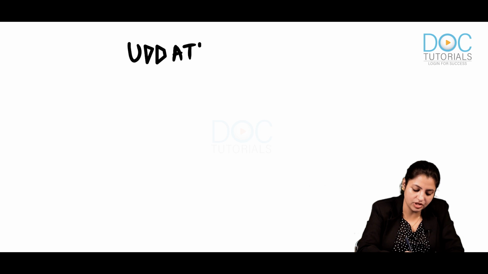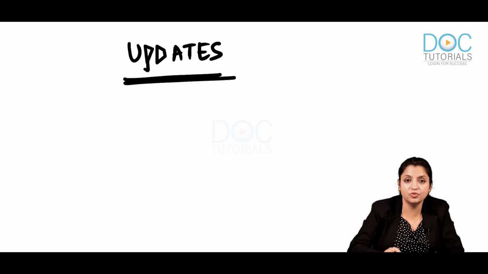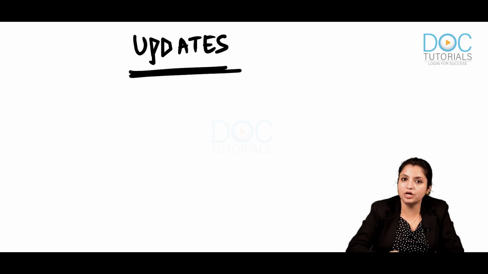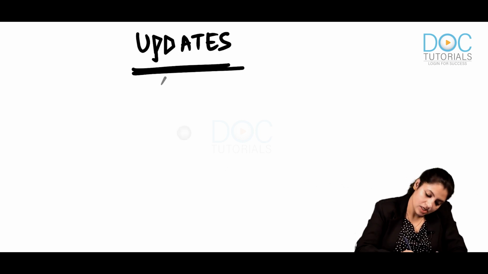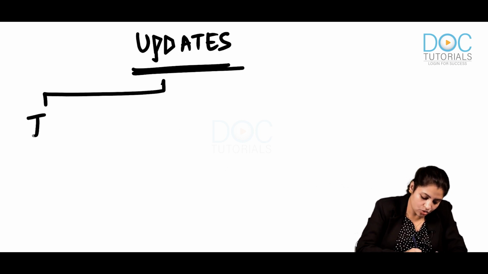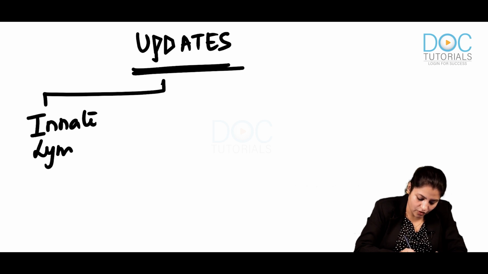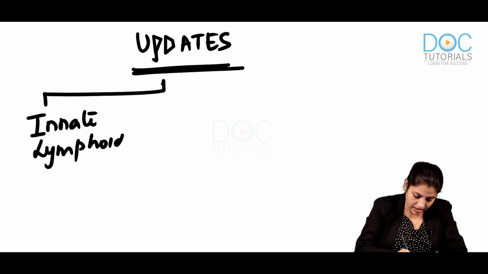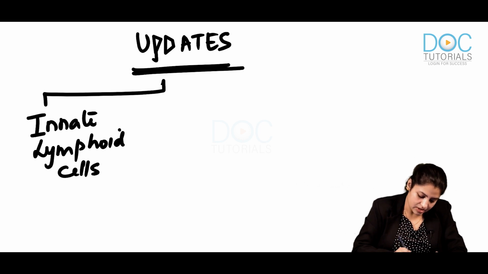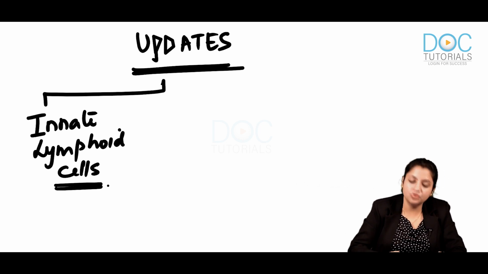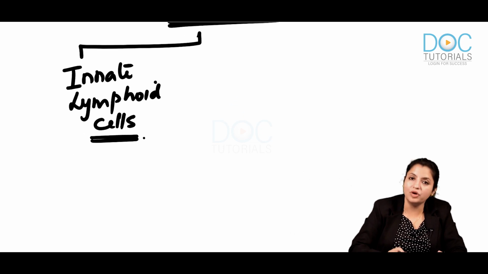Okay, once you're clear with this, now let's come to the very important updates that have come up recently, and everybody should know these updates because these are the things which they ask you in exam. So these are very important updates which everybody should know. There are two terms. The first term is called innate lymphoid cells. Remember, what are innate lymphoid cells?